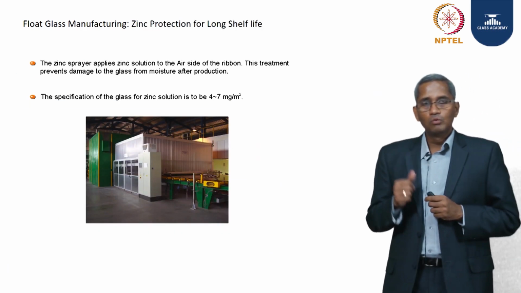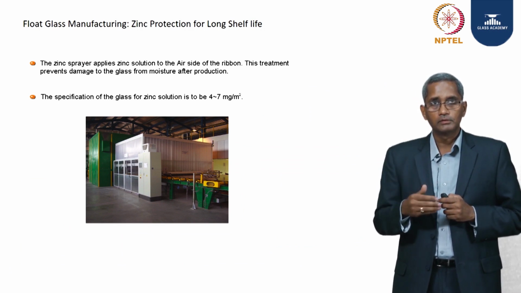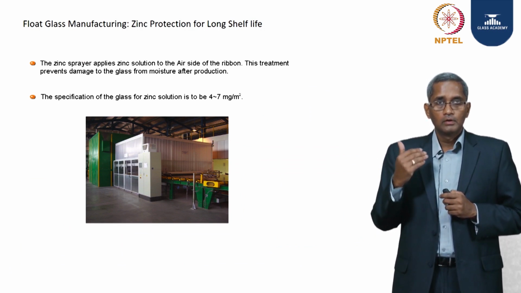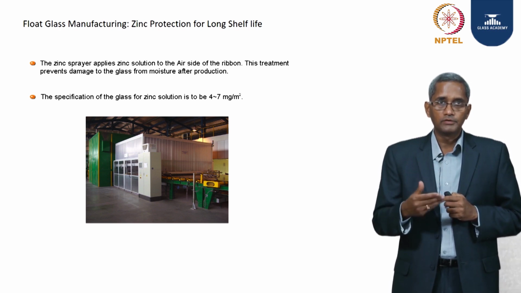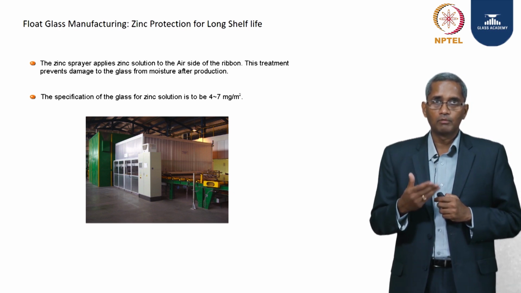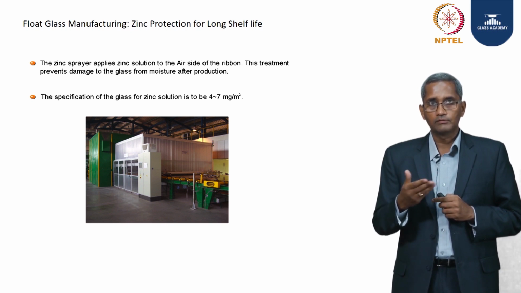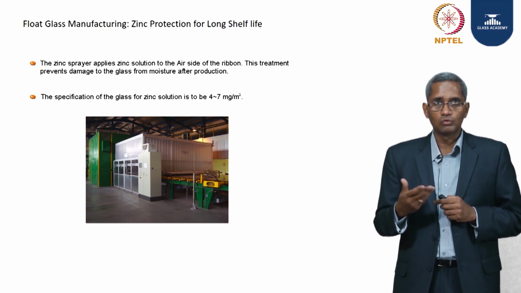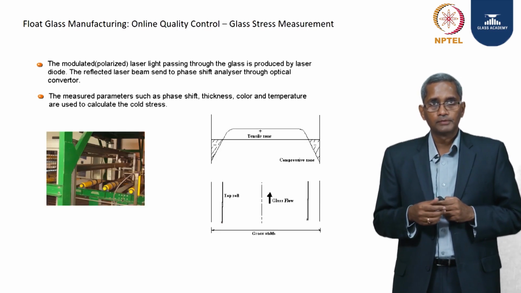Now the glass is cooled to a temperature of 60 degrees centigrade. Now it's time to meet the customer's requirements in terms of dimensions as well as other quality aspects. For the glass to last longer in humid conditions, and to avoid the problem of weathering attack, the glass is sprayed with zinc citrate online. So all the glass that you buy will have a zinc citrate coating, protection against weathering, which can happen because of a humid atmosphere when the glass is stored in the warehouse for a longer time. This is the process that you see in the picture.